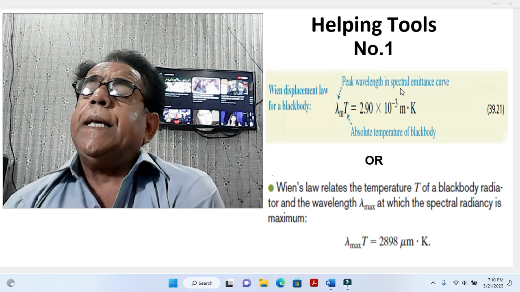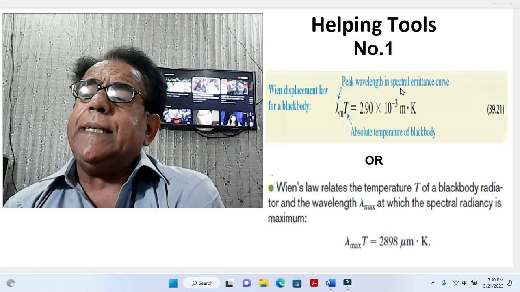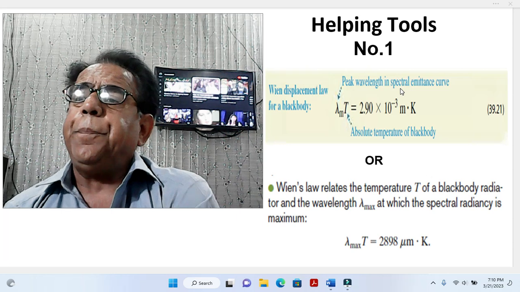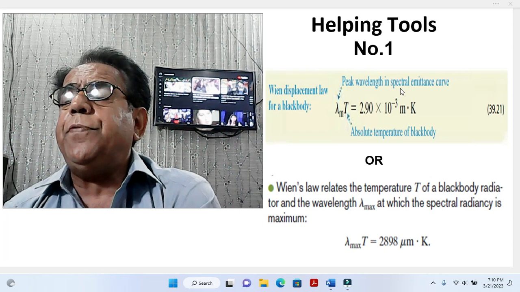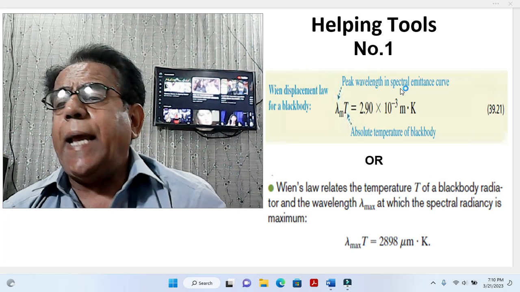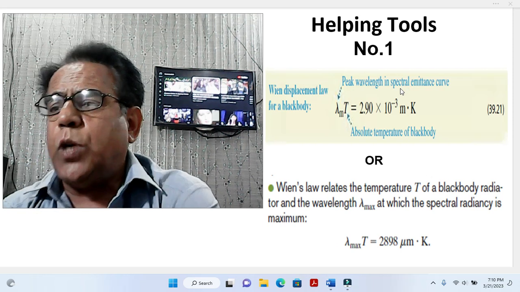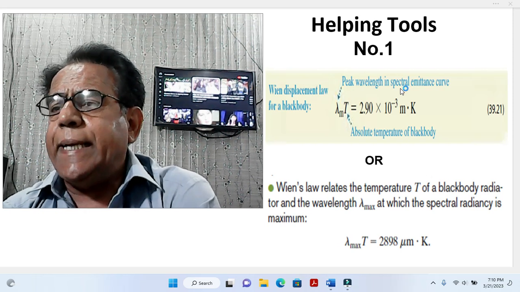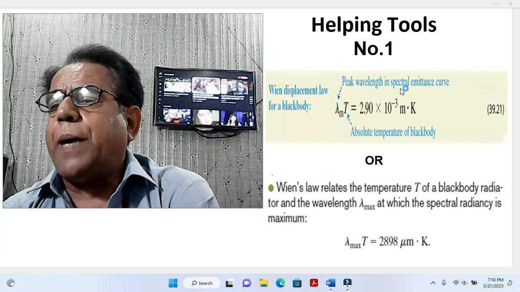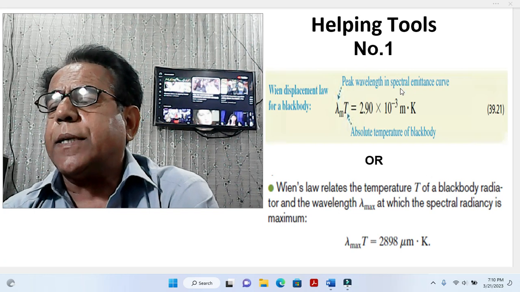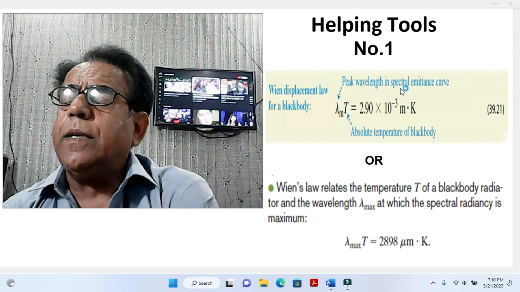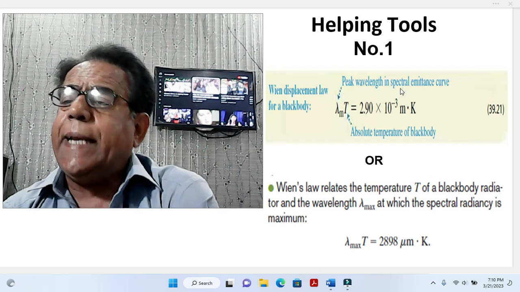If we rewrite this second form in the shape of the first form, then we will write lambda m T is equal to 2.898 into 10 to power minus 3 meter dot Kelvin.